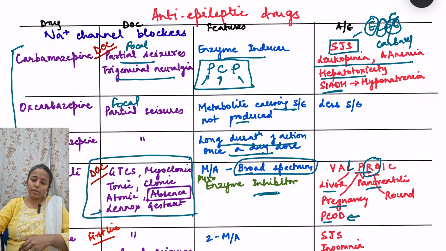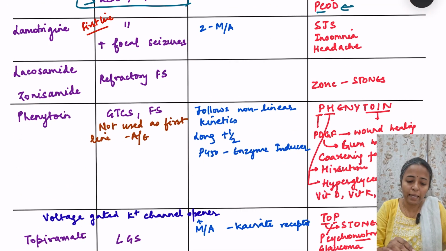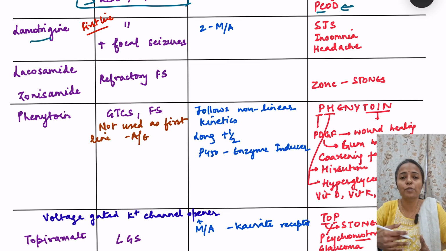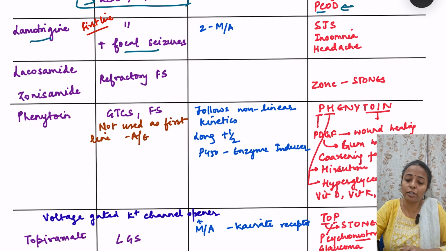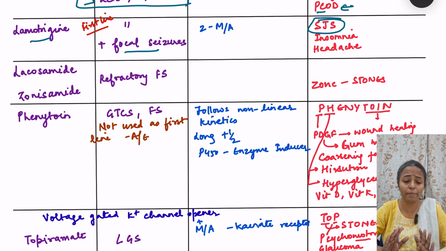Moving on to the next drug, that is lamotrigine, which is again the first line treatment for all the seizures which we discussed in valproic acid. So GTCS, myoclonic, atonic, everywhere it can be used, plus also focal seizures. But remember, lamotrigine, again, there are chances of Stevens-Johnson syndrome, and in fact rash occurs in so many patients. When lamotrigine is started, approximately 10% of patients present with rash, and especially if lamotrigine is given with valproic acid.